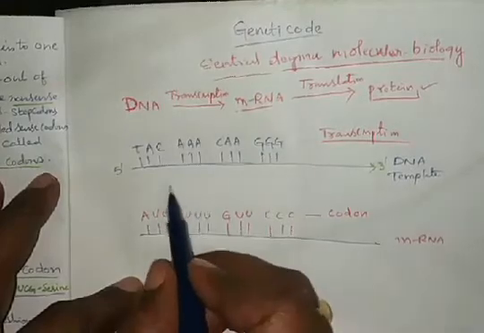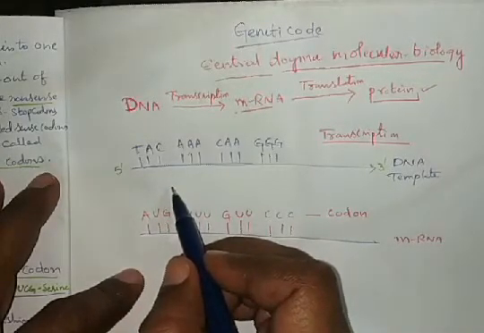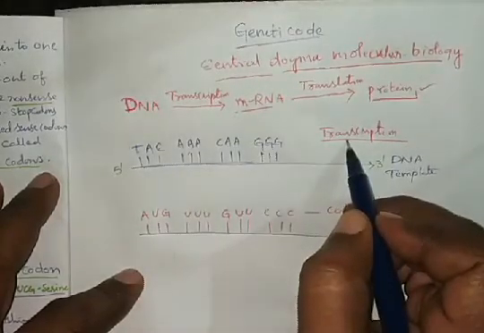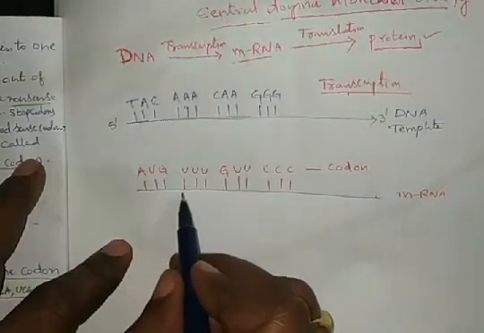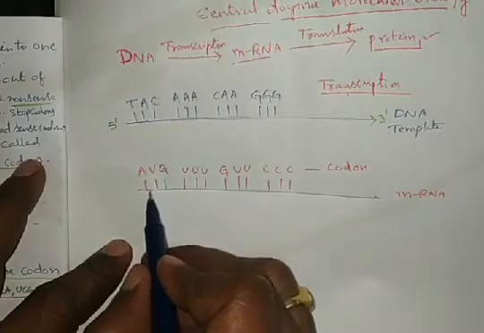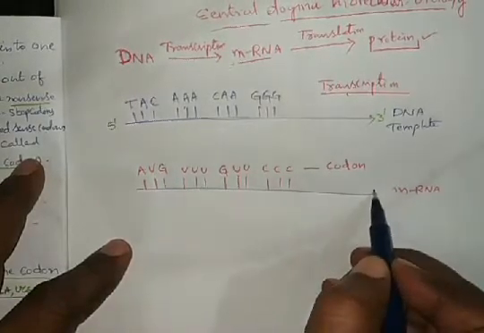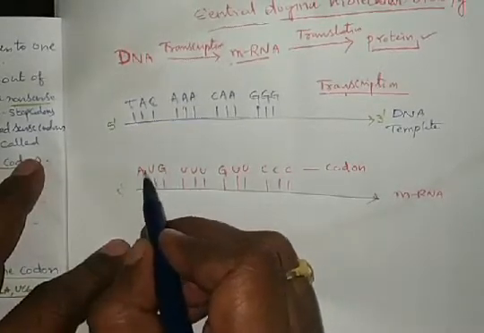From this, a mRNA is synthesized by the transcription. The mRNA nitrogen base sequence is like this: AUG.